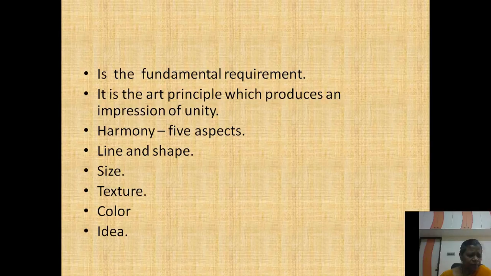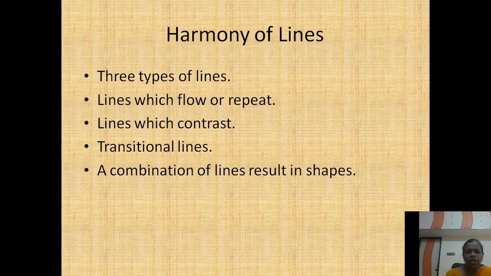Okay, so this harmony, they have 5 aspects. What are they? First one is harmony of line and shape. Next one is harmony of size. Next, harmony of texture, harmony of color and harmony of idea. Okay, now we are going to see what is meant by harmony of lines.